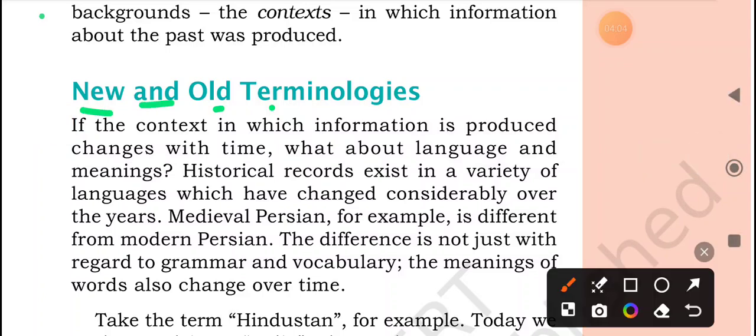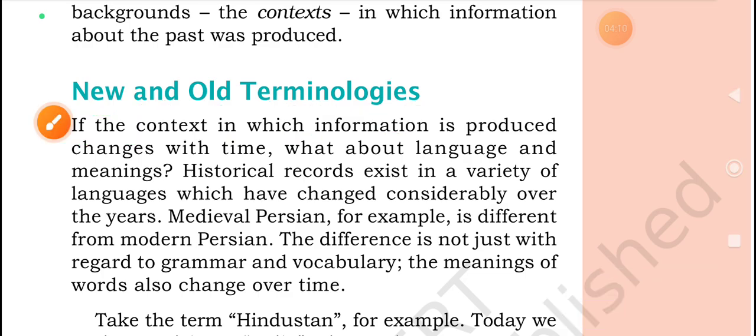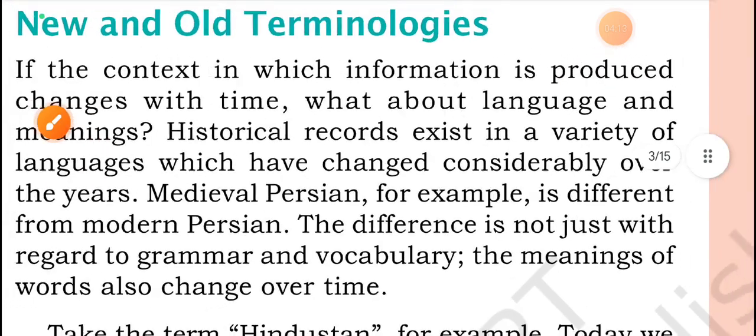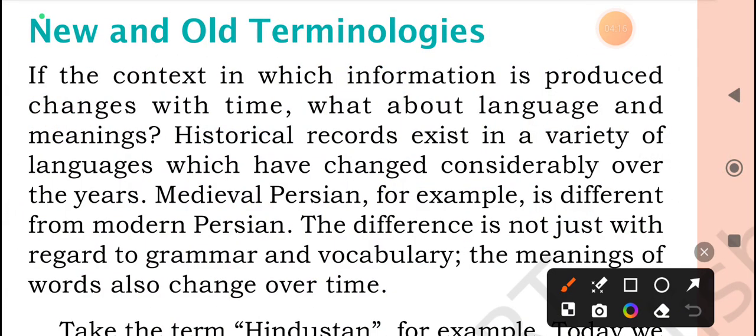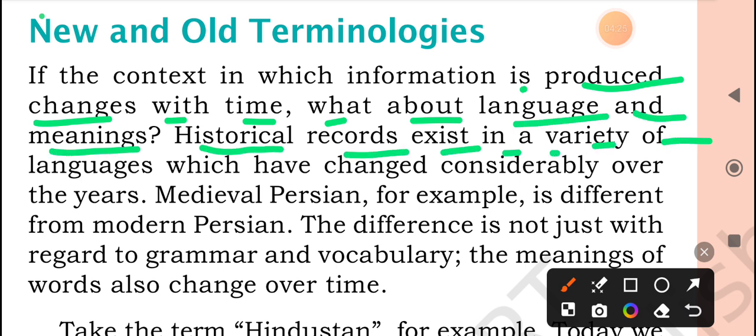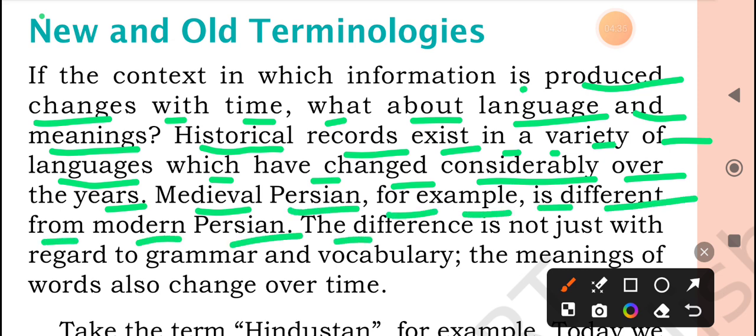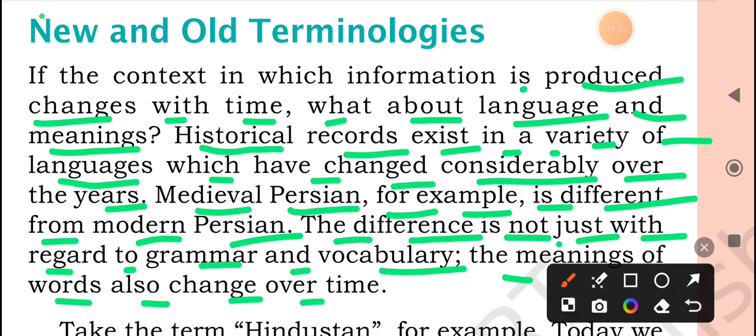New and old terminologies. If the context in which information is produced changes with time, what about languages and meanings? Historical records exist in a variety of languages which have changed considerably over the years. Medieval Persian, for example, is different from modern Persian. The difference is not just with regard to grammar and vocabulary. The meanings of words also change over time.